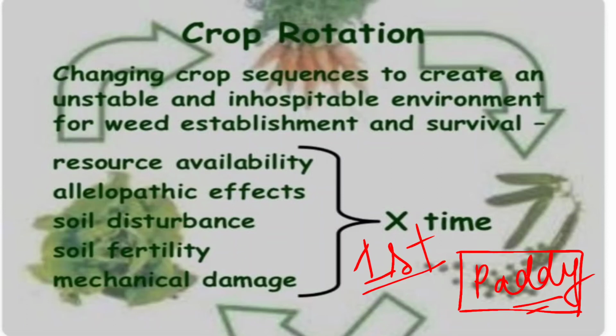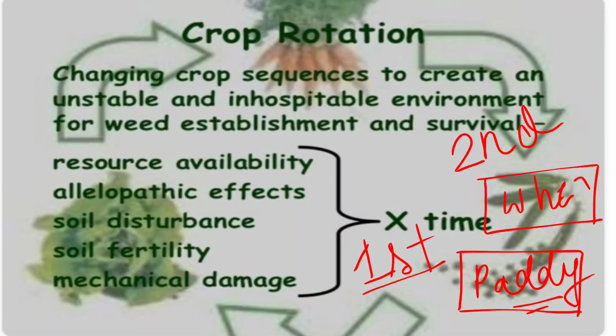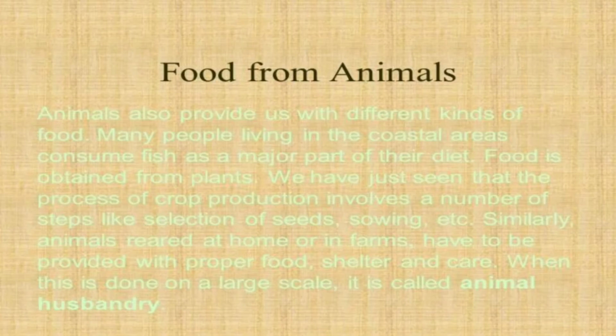In the first year we are growing paddy, and in the second year we are growing the same thing in the same field. That is wheat. Understood. This is crop rotation: changing the crop sequence to create an unstable and inhospitable environment for weed establishment and survival. So first year we have grown paddy, and in the same field in the second year we grow wheat. This is known as crop rotation.